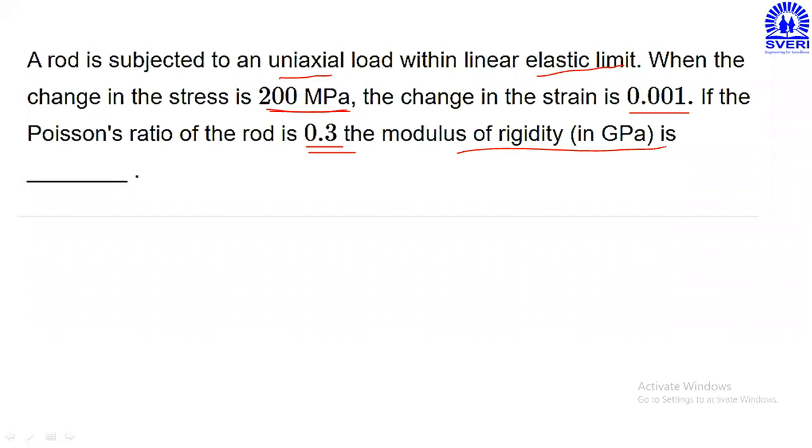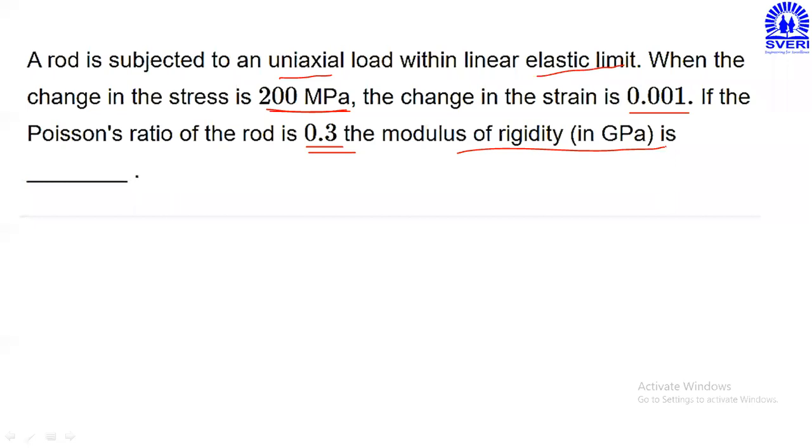one rod is there and that rod is subjected to the uniaxial load. The load value they have not mentioned, they have only given that a uniaxial load is applied. Due to that load, the stress value is 200 megapascal and the strain value is 0.001.